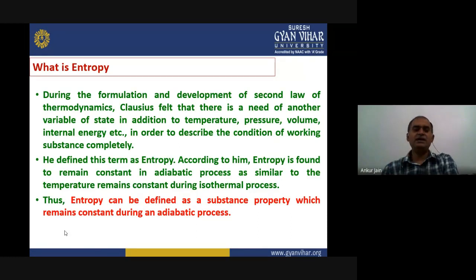So we can define entropy as a substance property which remains constant during an adiabatic process. You should recall that an adiabatic process is a process where no heat exchange is allowed. So in that process, entropy remains constant.